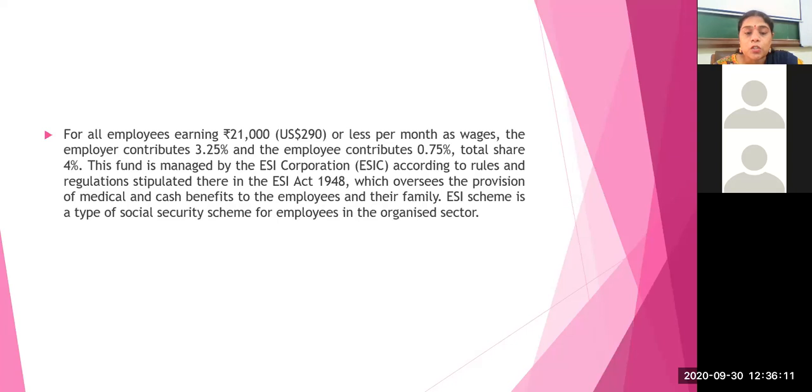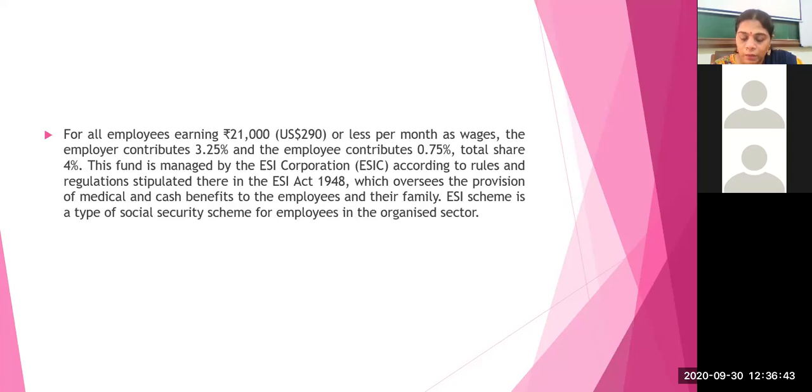Okay. So today we will discuss how this corporation is formed, what the other authorities are that take decisions in this, and how the standing committee takes decisions under the medical benefit and all that. So we will discuss that part today. This works according to the rules and regulations stipulated in the ESI Act 1948, which oversees the provision of medical and cash benefit to the employees and their family.